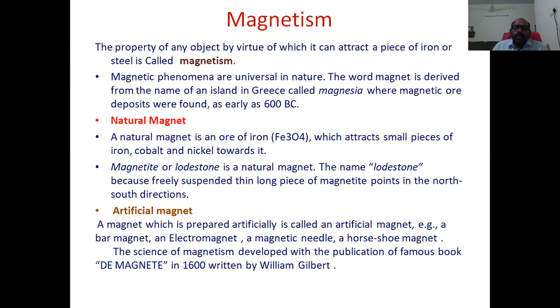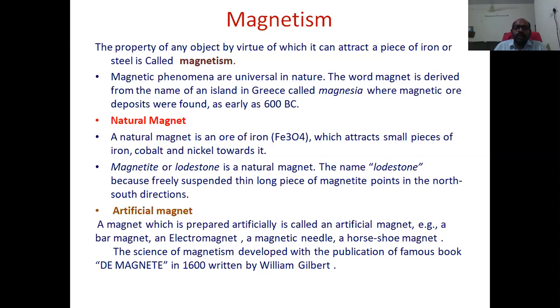The lodestone: a freely suspended thin long piece of magnetite points in north-south directions. If we take a thin long piece of lodestone or magnetite and suspend it freely, it aligns in north-south directions.